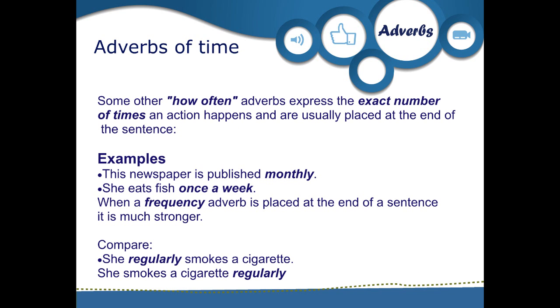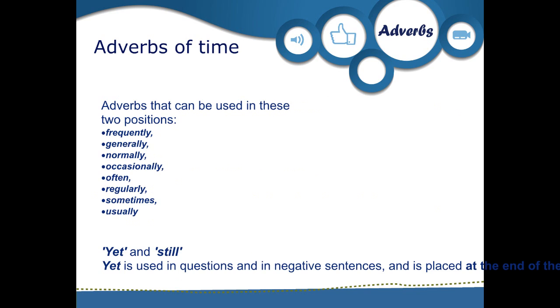Some other how often adverbs, which express the exact number of times an action happens, are usually placed at the end of the sentence. Example: this newspaper is published monthly. She eats fish once a week. When a frequency adverb is placed at the end of the sentence, it is much stronger. Compare. She regularly smokes a cigarette. She smokes a cigarette regularly.